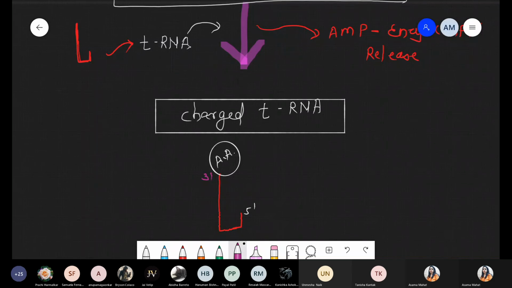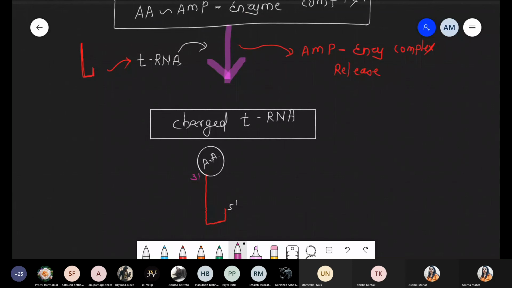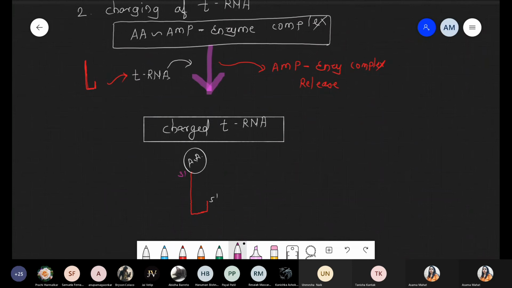Once that amino acid is bound with the head of tRNA, or at the 3' end of the tRNA, or the acceptor arm of the tRNA, such a tRNA becomes charged tRNA. What is the meaning of charged tRNA? Now that tRNA can easily carry the amino acid for the process of translation. Got it? This point is clear. Second step, this point is clear. What is the meaning of the charging of tRNA? Yes or no?